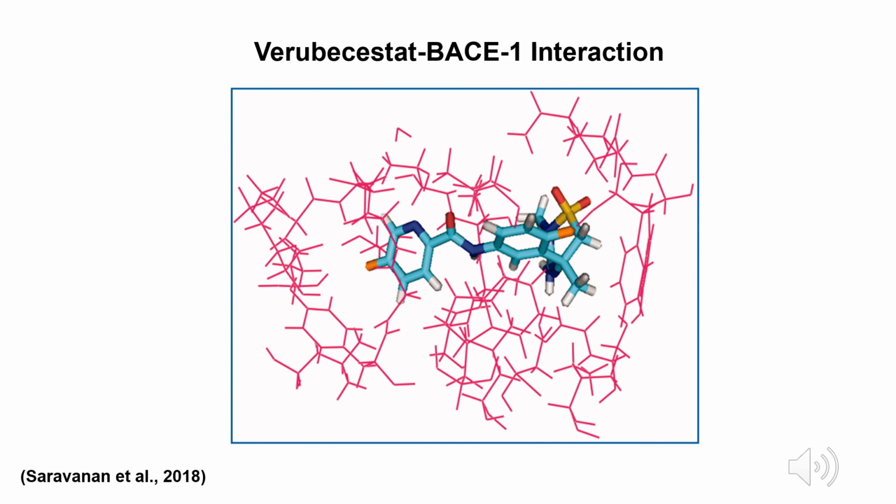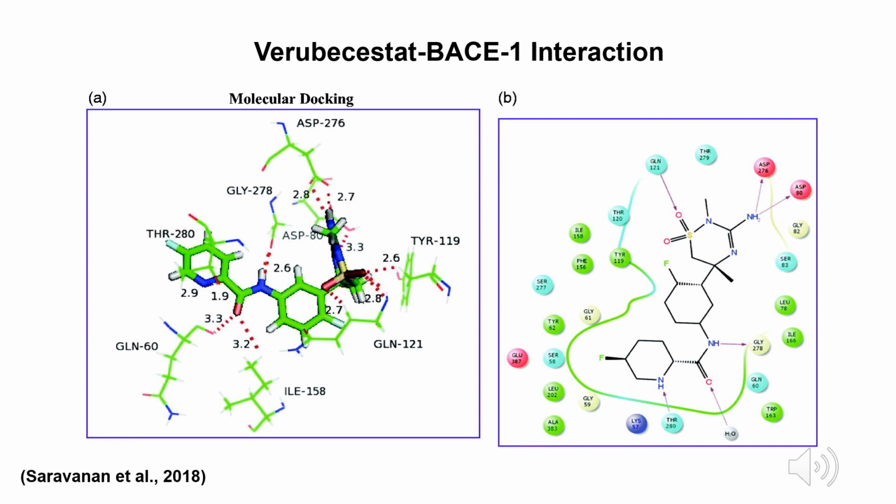Sarah Vannin et al. 2018 characterized the structure, binding affinity, and stability of the verubecestat molecule in the active site of BACE-1. They found that verubecestat's aminothiadiazine dioxide core uses intramolecular hydrogen bonding of the pyridine and amide groups to bind to the polar and charged residues in the active site of BACE-1. They also found that there is a favorable free energy of binding associated with a BACE-1 verubecestat complex.